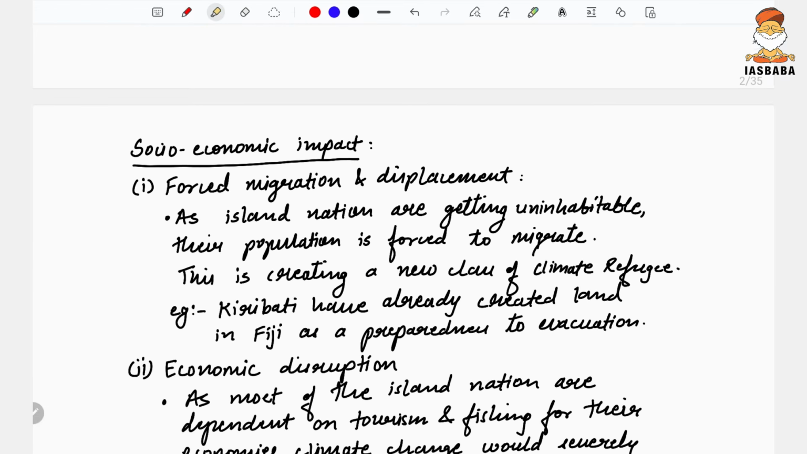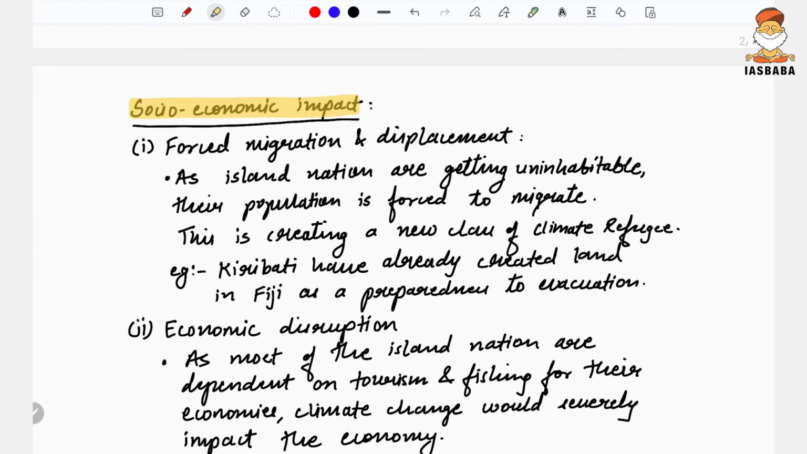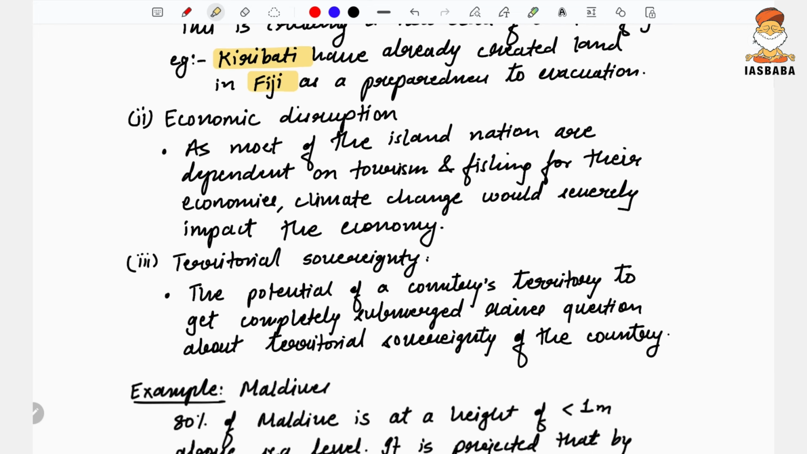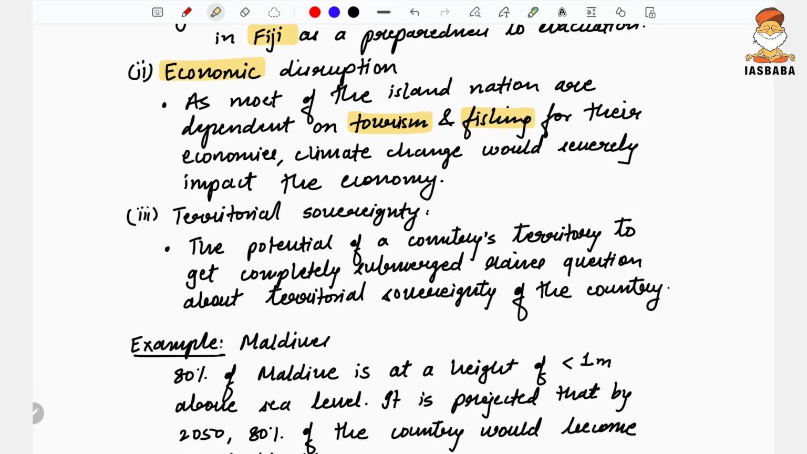Now another part of this answer could be the socio-economic impact. Obviously, when the entire nation is getting submerged, people will be forced to migrate. The people will be displaced from this region. Over here, the example I have given is Kiribati. Kiribati has already bought lands in Fiji island as preparedness for evacuation, because they fear that in the years to come the people will need to be migrated. Economic disruption would take place as most of these island nations are dependent on tourism and fishing for their economy. So climate change would severely impact the economy.